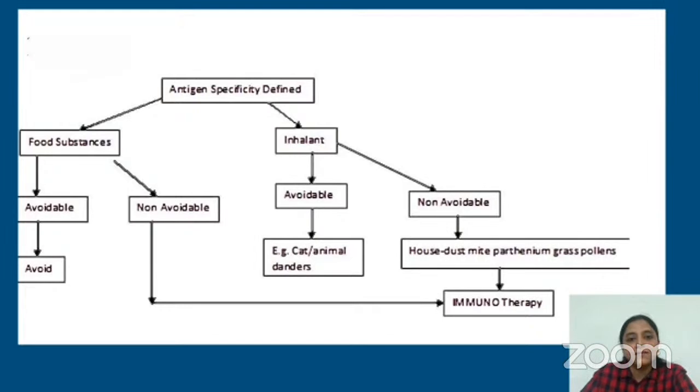Apart from that, in the inhalant panel, you may find allergens which are avoidable, especially animal danders, like cat or dog dander. If you have pets, especially cats or dogs, then you can avoid them. Apart from these avoidable inhalant allergens, if you have non-avoidable allergens in the inhalant panel, like house dust mite or parthenium or grass pollens, then you go for something called immunotherapy.